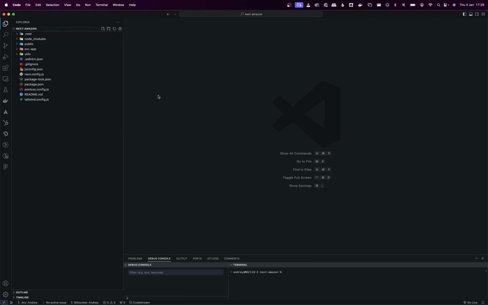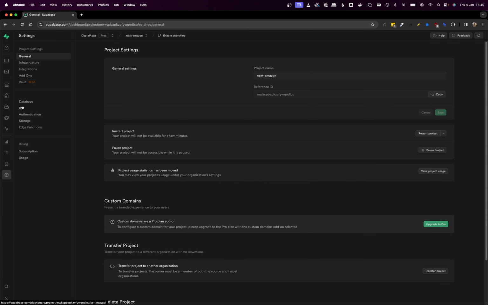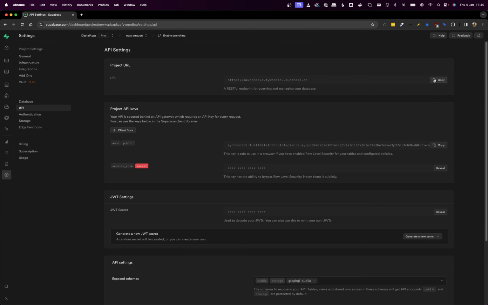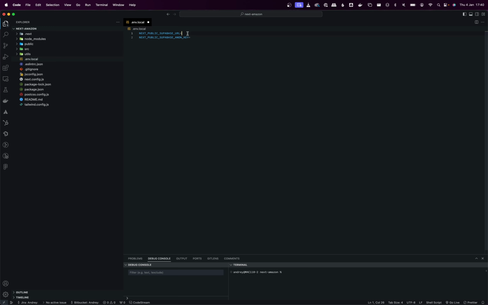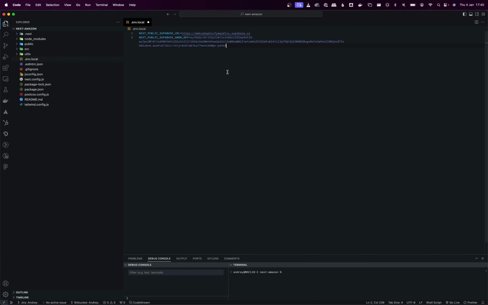To configure environment variables for your project, navigate to the root directory. If you don't already have one, create a new file named .env.local. Next, go to your Supabase project and access the API settings. Copy both the project URL and project API key. Now open the .env.local file in a text editor and input the copied details.